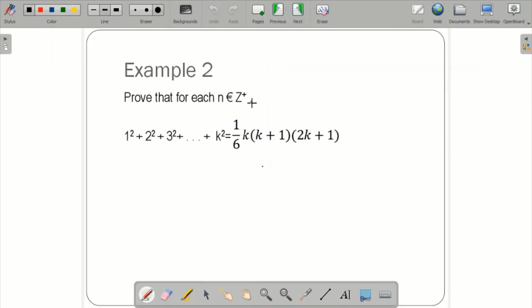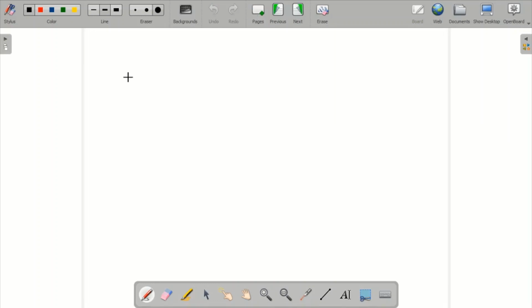Next, example 2 is based on: prove that for each n that belongs to Z plus, the set of all positive integers, 1 square plus 2 square plus 3 square plus so on up till k square is equal to this particular term. Let us try to solve this on a new page. Let us take directly S of n.